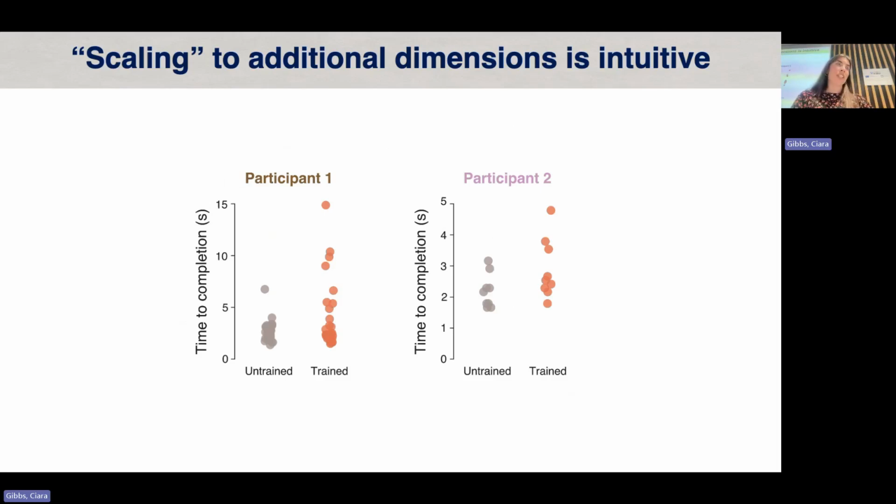And as a sanity check in the 2-dimensional task, we looked at the time of completion on the 2 axes of control to reach targets requiring the first motor neuron and the second motor neuron, where one was used in training and one wasn't. And we find that the time of completion is relatively similar.